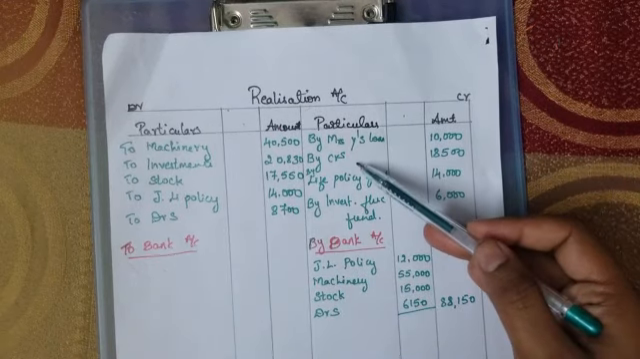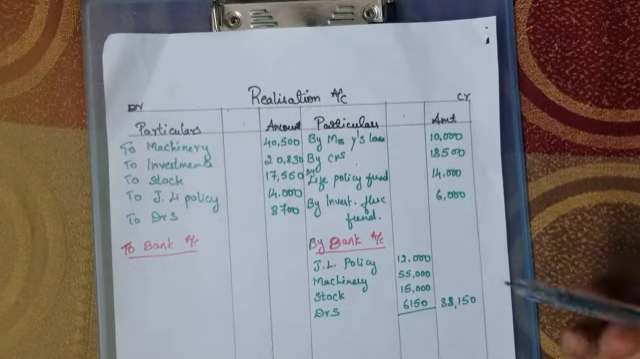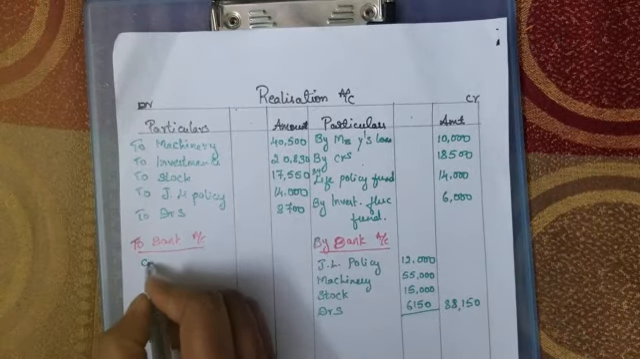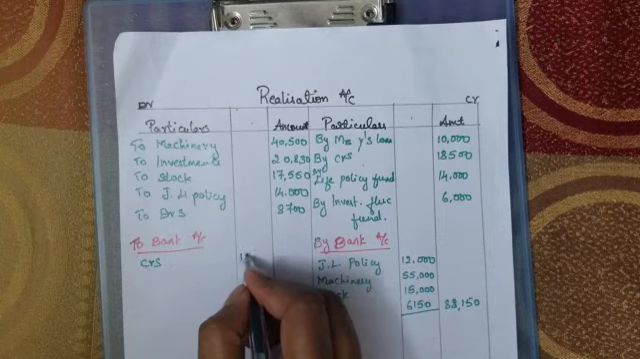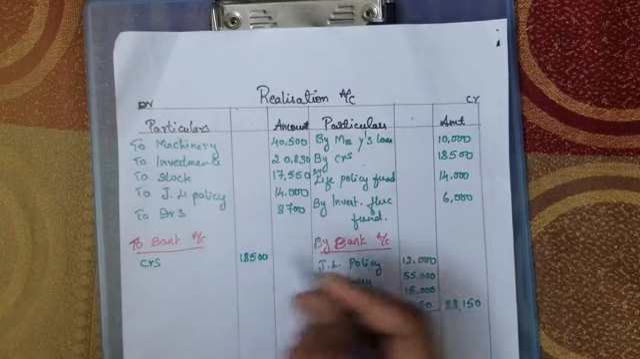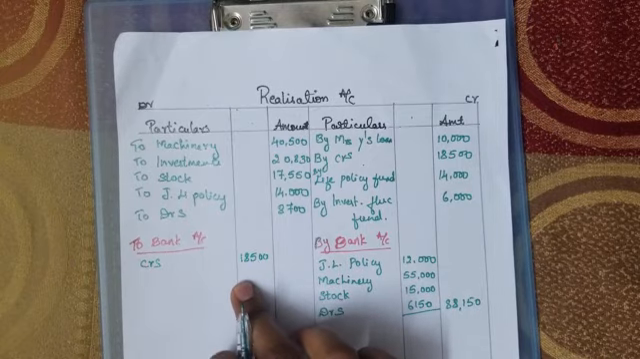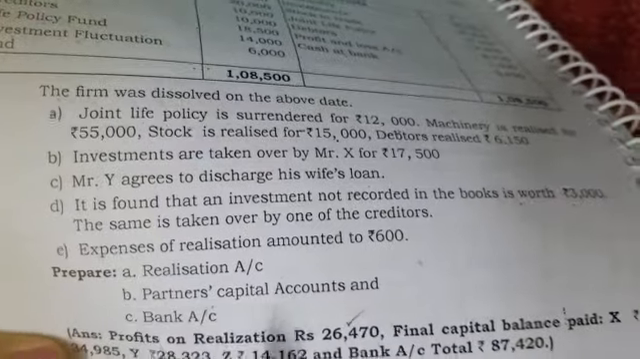Now coming back to the creditors. Creditors, obviously it is an external liability that the firm has to pay. So we are going to pay the creditors. But before writing into the outer column, just see, is there any adjustment related to creditors? Yes, we have an adjustment related to the creditors. So here is the adjustment.